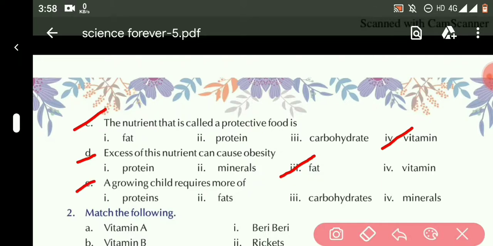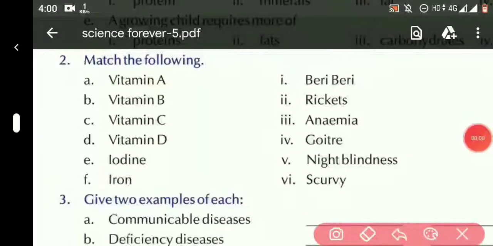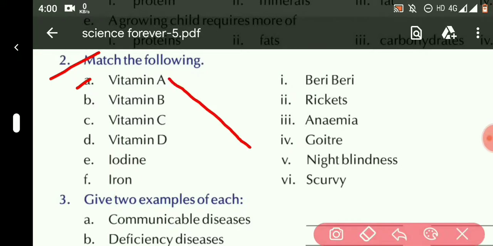E. A growing child requires more of first protein, second fats, third carbohydrates, fourth minerals. So the answer is proteins. A growing child requires more of proteins. Question number 2, match the following. A. Vitamin A. The deficiency of vitamin A can cause night blindness. So the answer is fifth, night blindness.